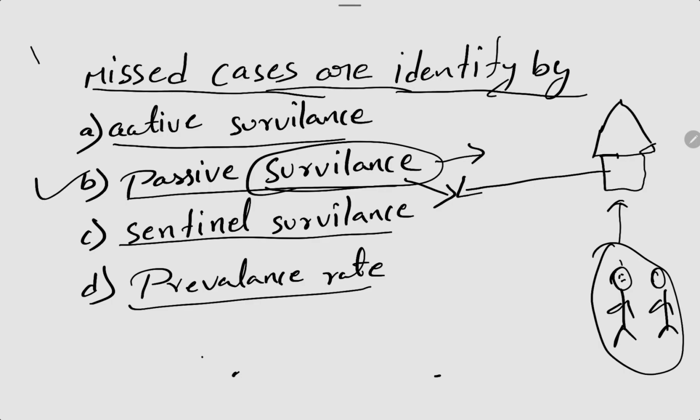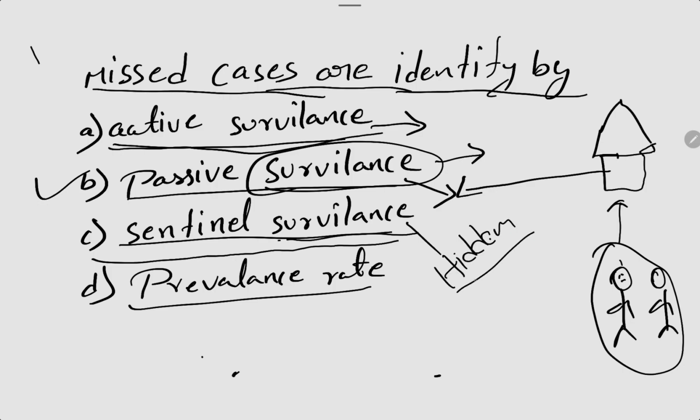And the next one is active surveillance. Active surveillance is nothing but systematic collection of data from the community, otherwise field surveys. Okay, so they directly go to the people and find the cases. So sentinel surveillance is nothing but reporting by specified units from a defined area. Okay, so sentinel surveillance is nothing but hidden cases.